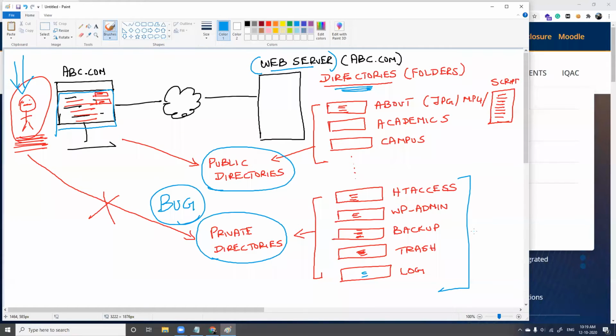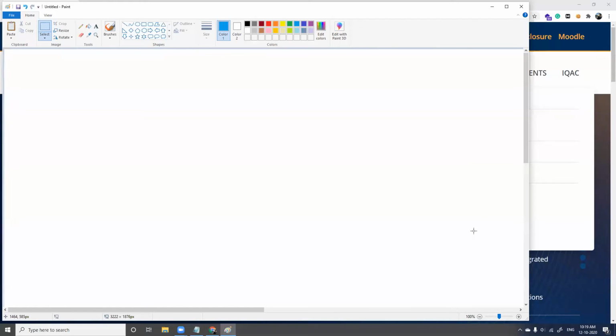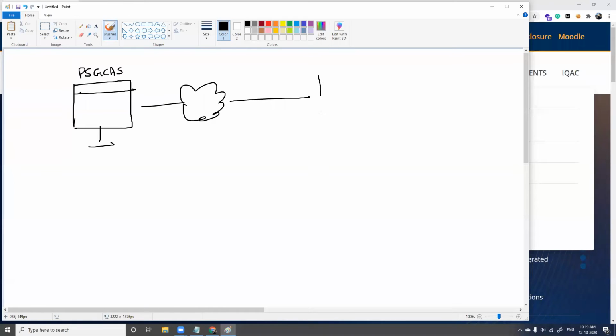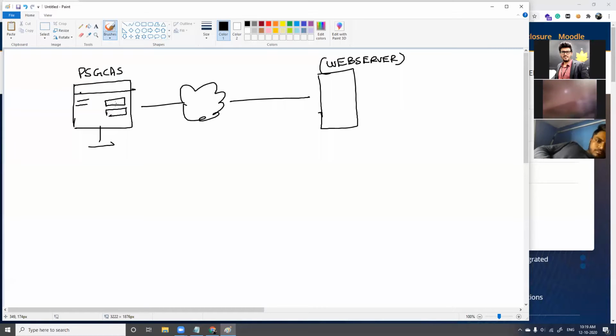And coming to another type of architecture, we'll move on to the next one. Again, instead of ABC, let me give it as PSG CAS so that you can relate to it better. This is the PSG CAS website. I told you, if they have a website, it is very obvious they should have a web server. Yes, great. And if they have a username and password login,